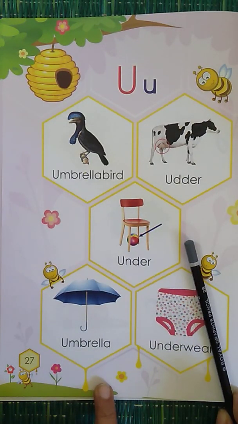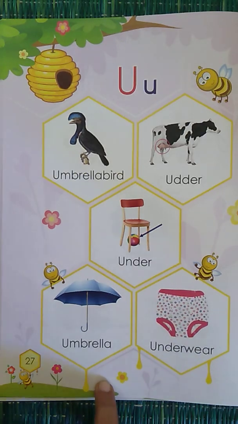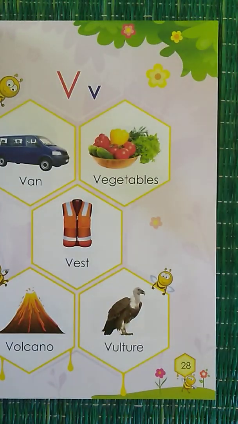V for van, V for vegetables. Very good. Now tell me two things which start with U. Think and tell me. U for umbrella, U for under. Very good. Now let's move to the next assignment.